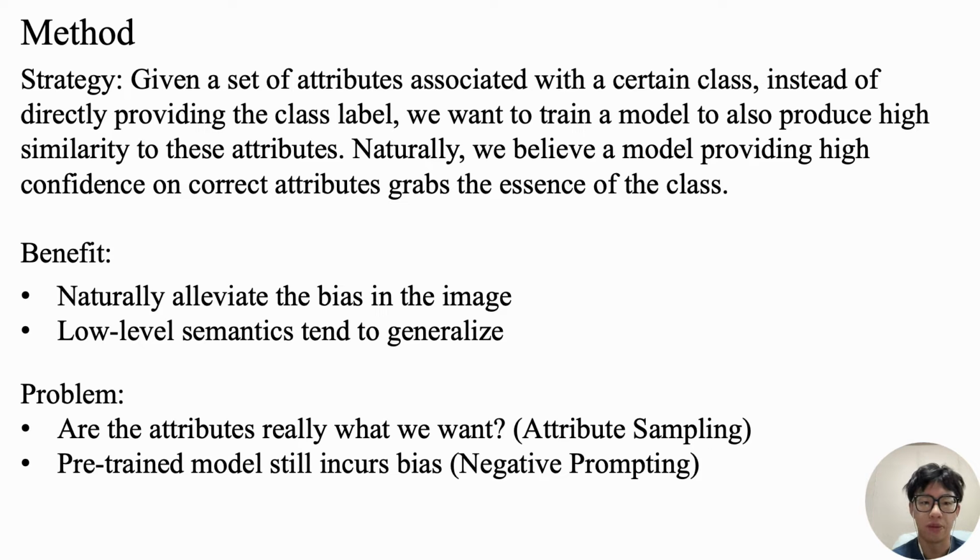It can bring benefits. Firstly, it naturally alleviates the bias in our image. Secondly, the low-level semantics tend to generalize. But it can also bring problems. Are all the attributes really what we want? So we provide attribute sampling. And the pre-trained model still incurs bias, so we provide negative prompting for this problem.